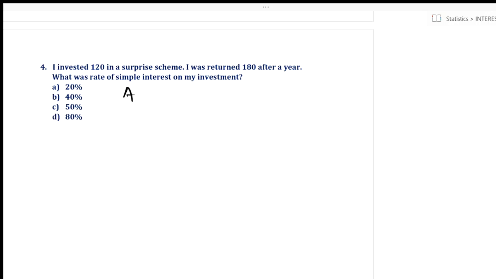So amount is equal to principal plus simple interest. Fine. So how do I find SI? SI is equal to A minus P. What is amount? 180. What is principal? 120. So what is simple interest? Rupees 60.